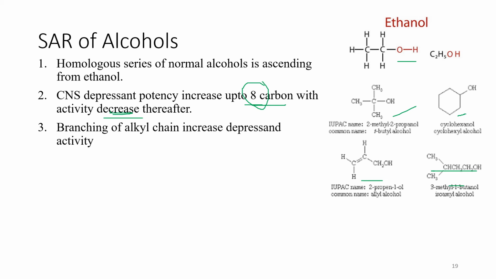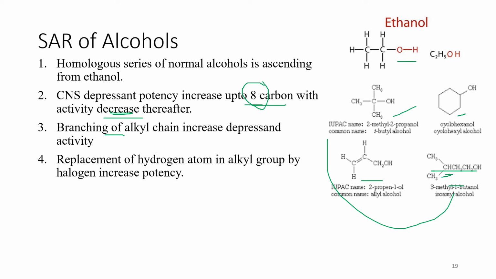Okay, next point, branching of the alkyl chain increases the depressant activity. So you can see over here. Now one more thing, the examples which I am mentioning are not alcohols which produce sedation; this is just an example showing you the branching or the number of carbon atoms. So the point says branching of the alkyl chain increases the depressant activity. You can see over here this carbon has a branch, so if branching is there, it is increasing the depressant activity.